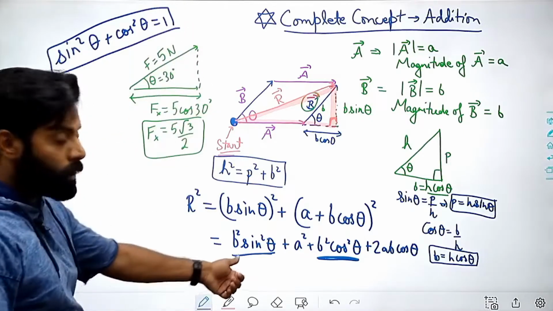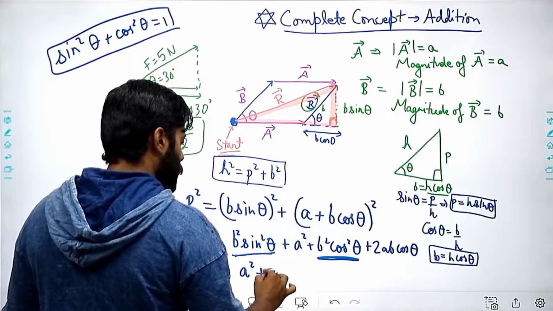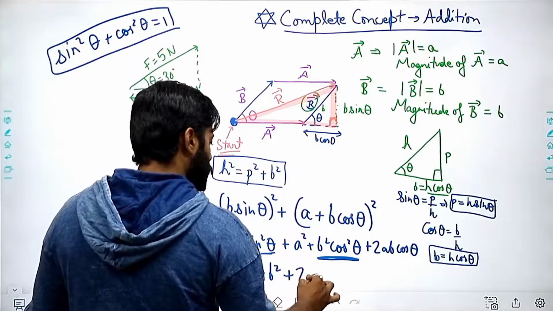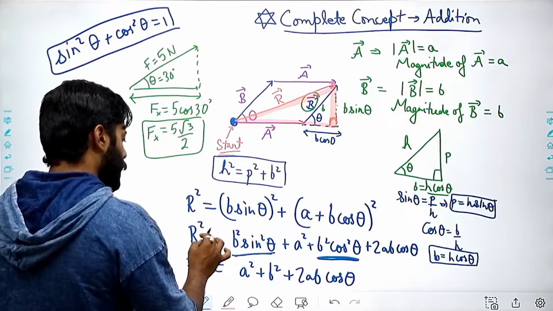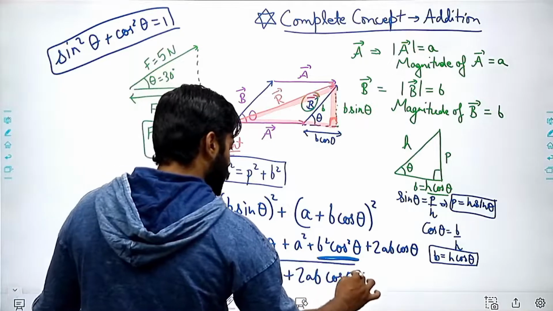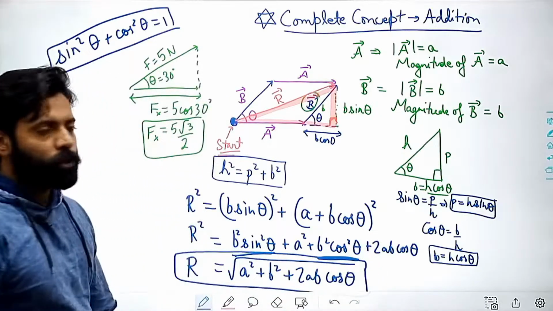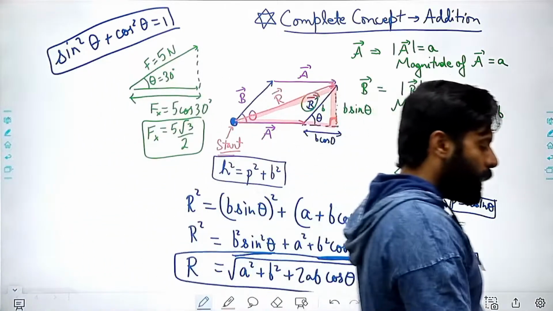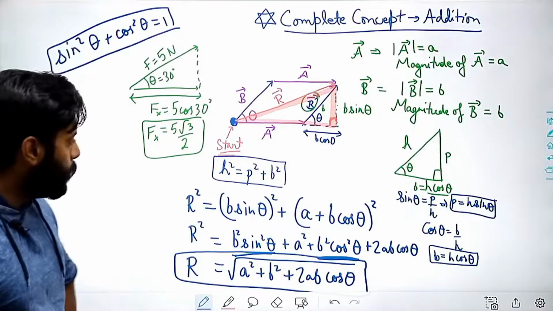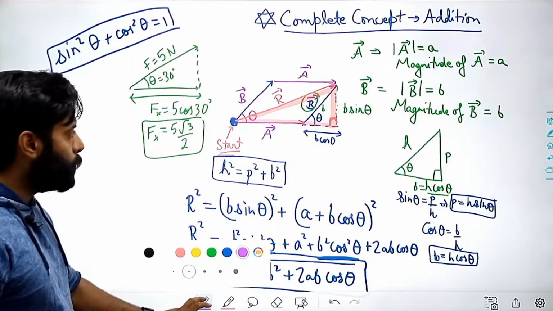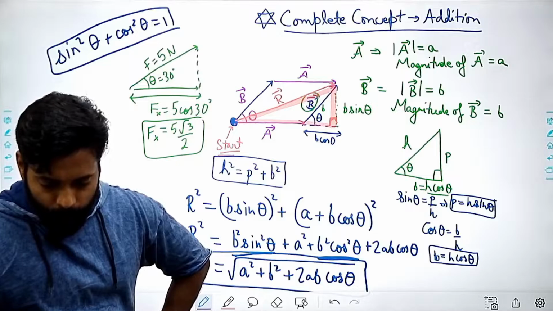So if I use this, taking b as common, then the answer will be a square plus b square plus 2ab cos theta. And here, if I have to find r, then I need to take the root. So this is the answer which I was looking for, and this was the equation which I told you that you were using, right? And here I need to add some more points. If these things are clear, we can move.